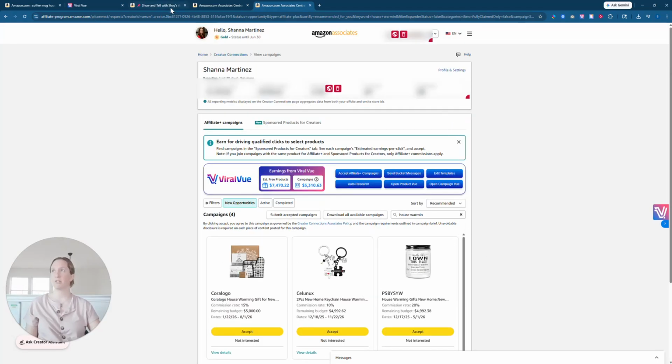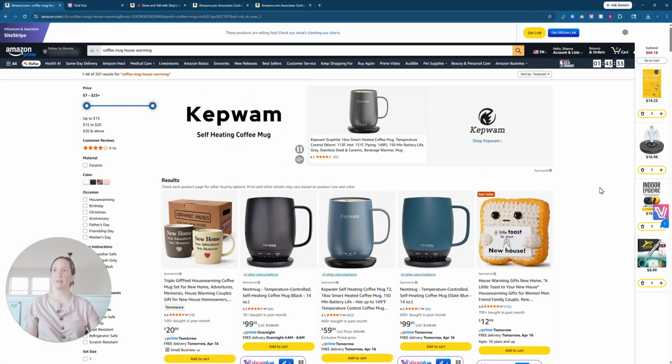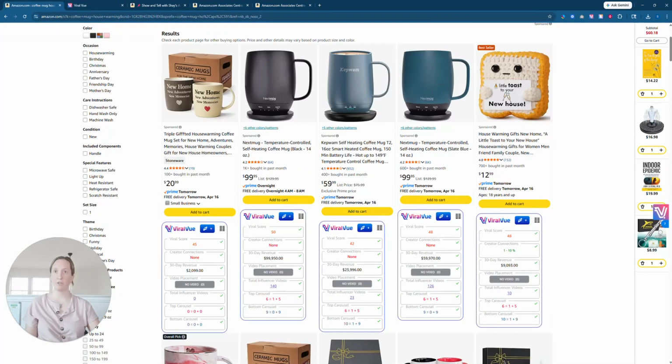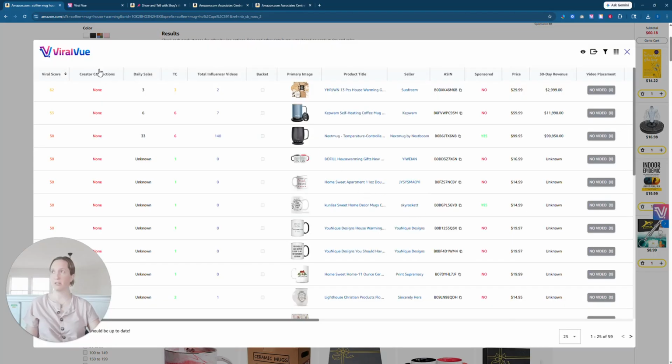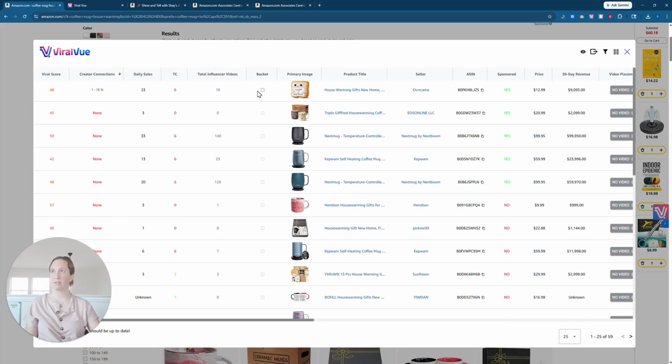So what bucket messaging does, and let me jump all the way back over here, is it allows me to search on Amazon, and then as my Viral Vue starts to populate, I can click on my lovely Viral Vue extension here. And then I can click on sort by Creator Connections campaigns. Only one of these things has a campaign, so sad day. I'm going to go ahead and add that.